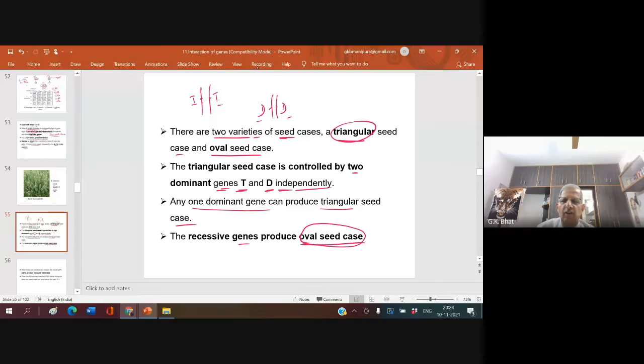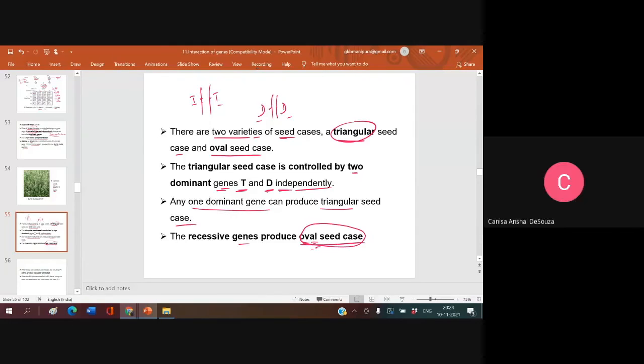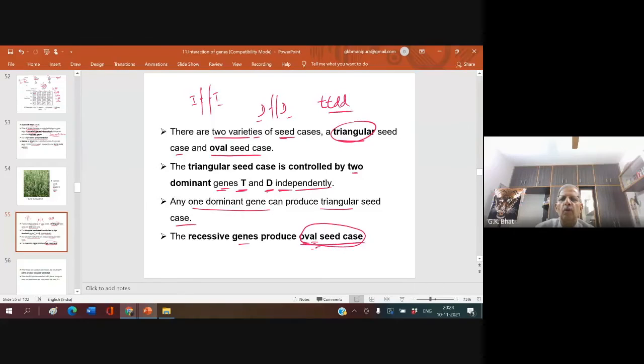Now you tell me, what is the genotype of this oval seed case? Small t, small t, small d, small d. What is the seed cover now?